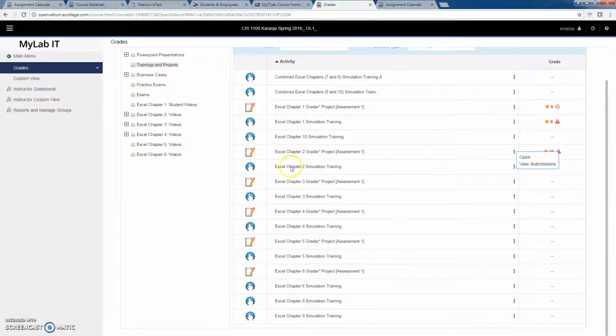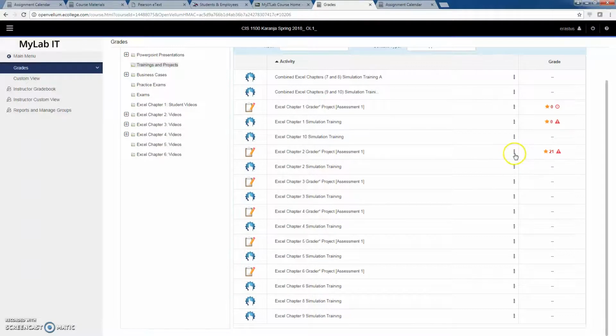Okay, so we left off when we were trying to see how we can help improve our grade. We have 21%. So what is it that we can do to help us improve our grade? The first thing is I want you to remember that for the grader project, you have 3 attempts. You have 3 attempts for each assignment, so you can do the assignment 3 times.